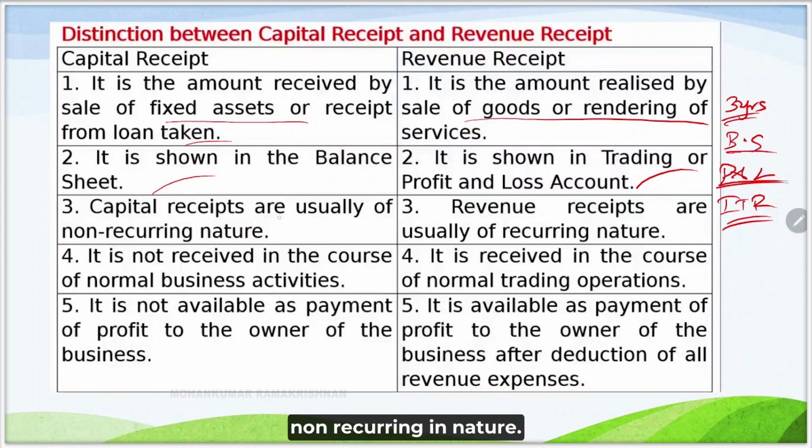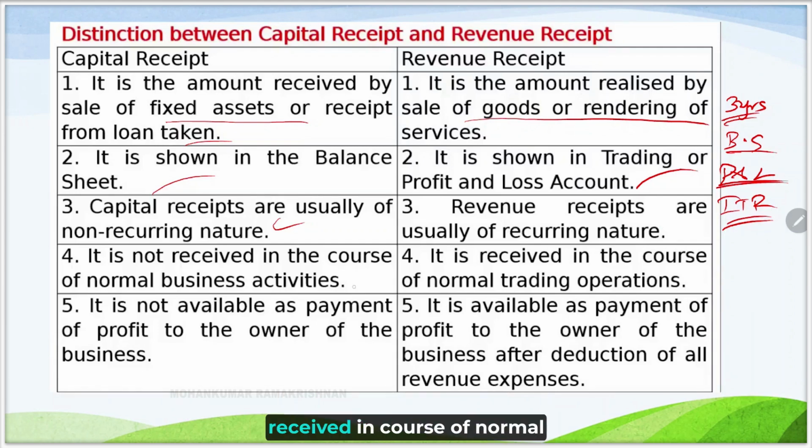Capital receipts are usually non-recurring in nature. Say, for example, when the government sells a particular PSE stake, like BSNL, it is not going to sell it every January. It will be a one-time event. Whereas revenue receipts are usually from the sale of goods or rendering of services, which is a recurring event. Hence, capital receipts are non-recurring, revenue receipts are recurring.